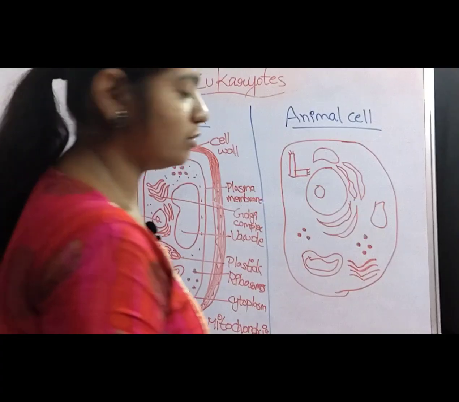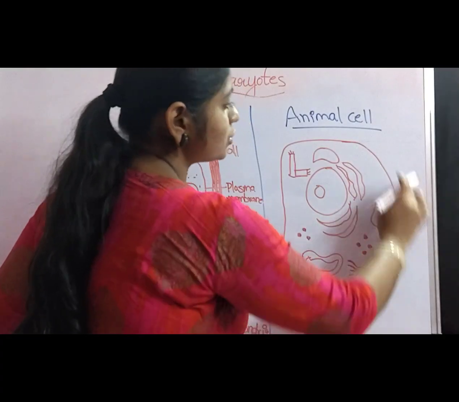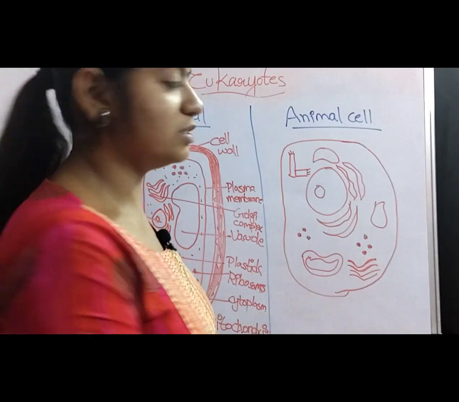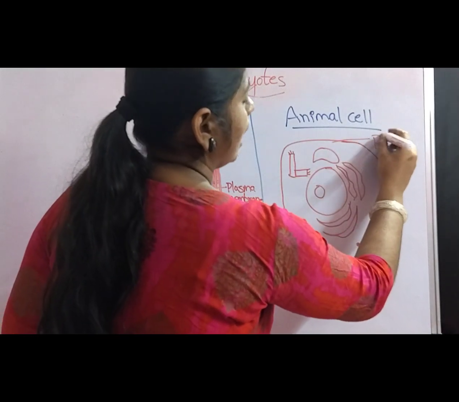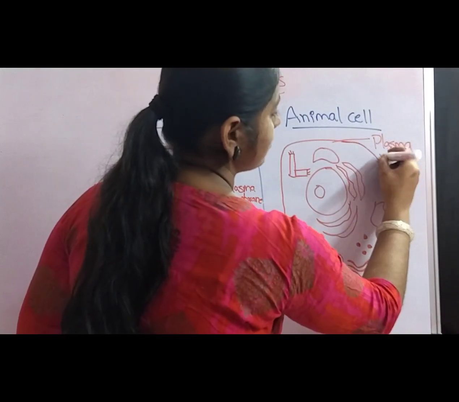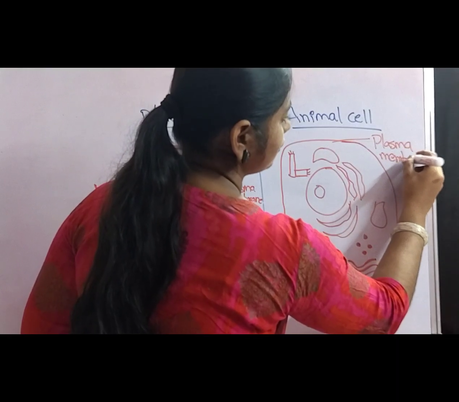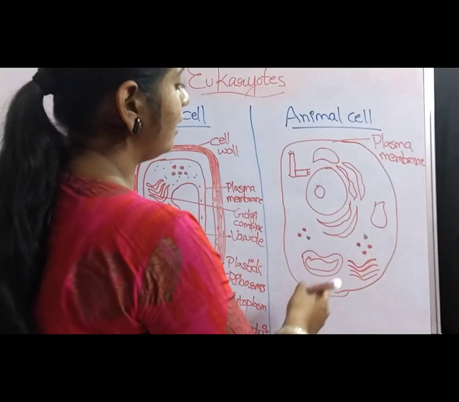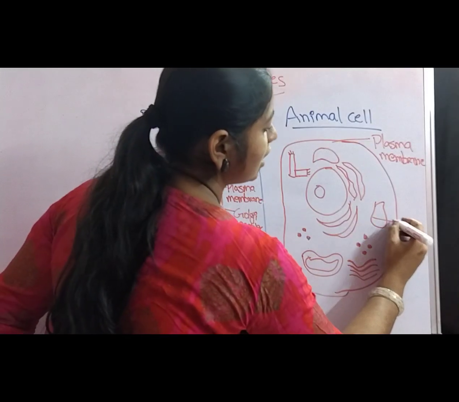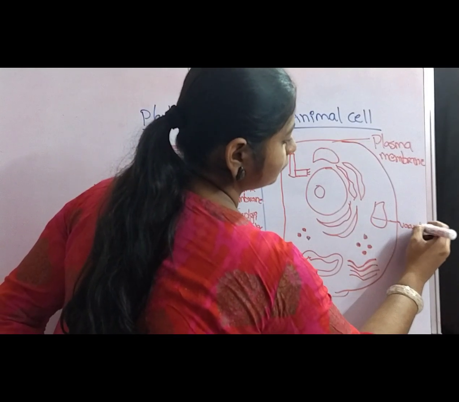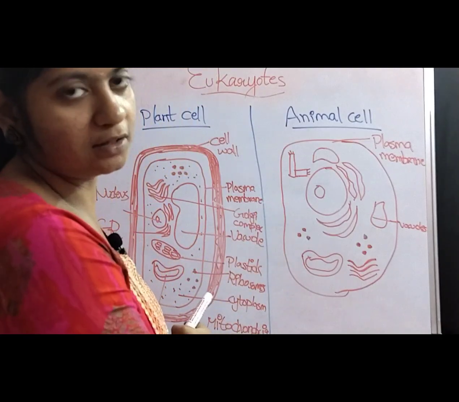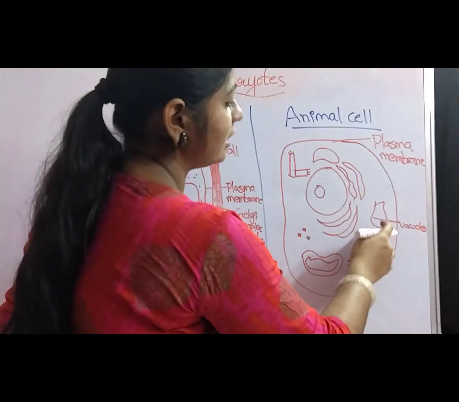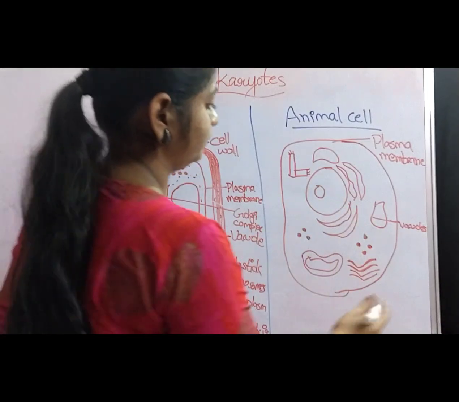Now coming to the animal cell. The animal cell contains only one layer, which means the cell wall is completely absent in the animal cell. The outer membrane, the plasma membrane, is present and it is not surrounded by a cell wall. Cell wall is completely absent in the animal cell. And also the vacuoles are very small when compared to those of the plant cell. Whereas in the plant cell, a large central vacuole is present, but in the animal cell, small vacuoles are present.